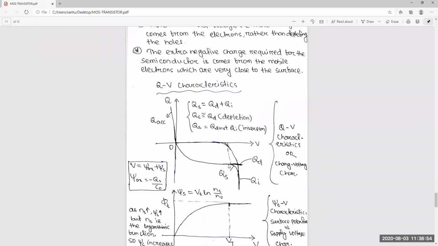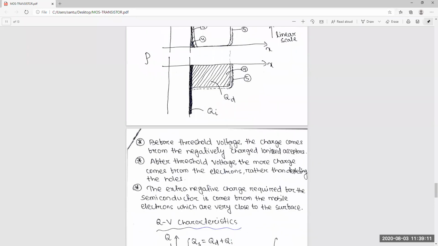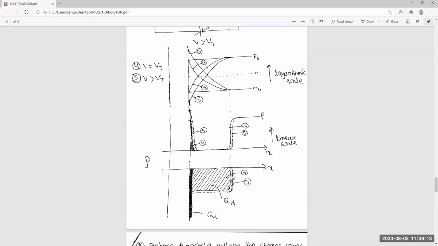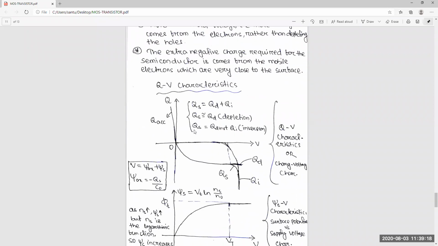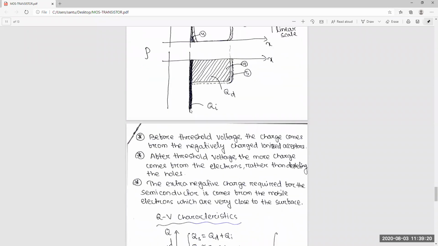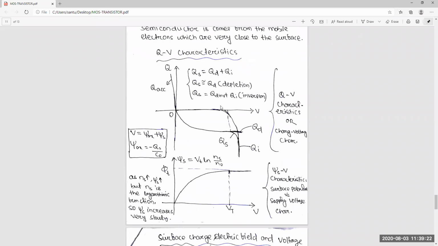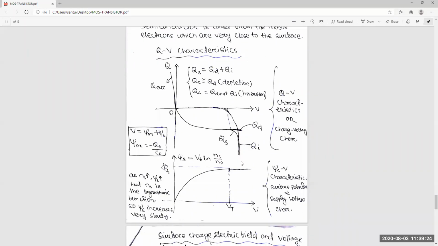It will slightly increase in the negative direction. But when it touches the threshold point, this point is the threshold, this negative depletion charge will not increase more. Slightly it will increase, as I have shown you. This part will slightly increase, but this part, this Qi, increases heavily. So that's why this part, Qi, will increase heavily.